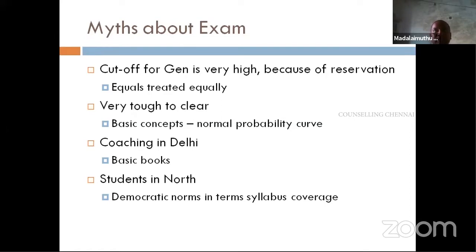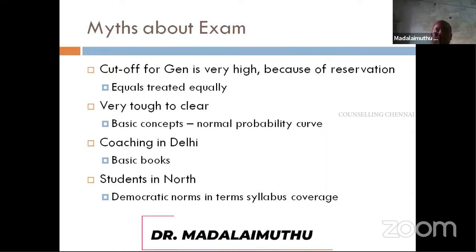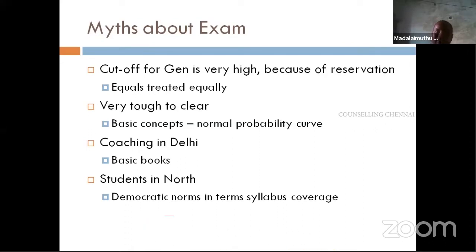Whatever syllabus is given, the questions are asked from there, and they will cover the basic books. Say if you are studying psychology, then Baron, Morgan and King, then Ciccarelli. All those basic books which are prescribed are followed in almost every university. So we need to be familiar with those books.